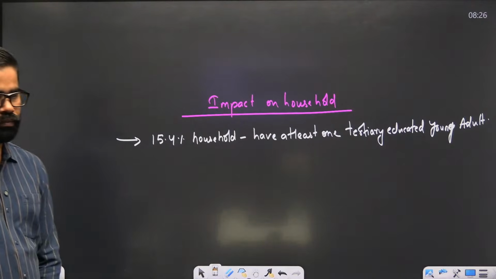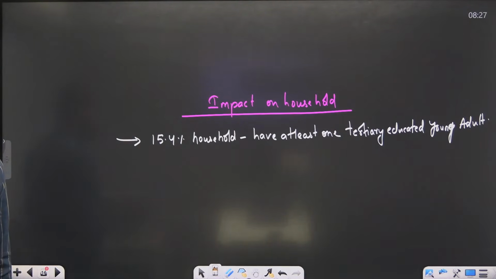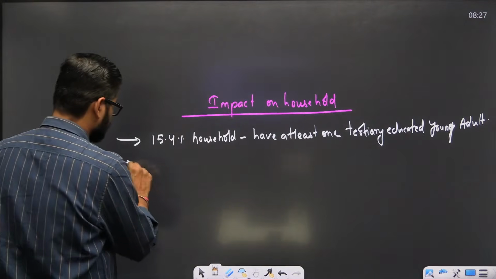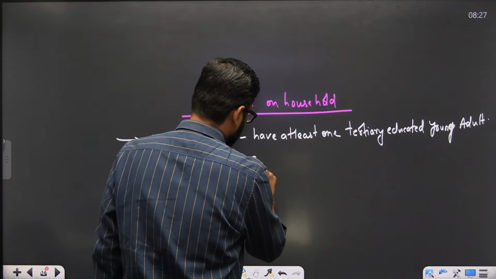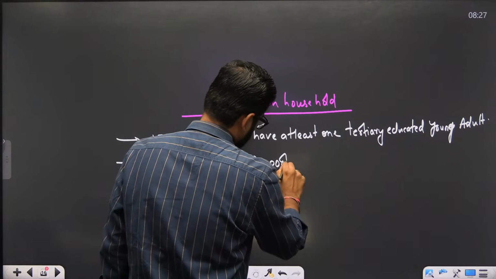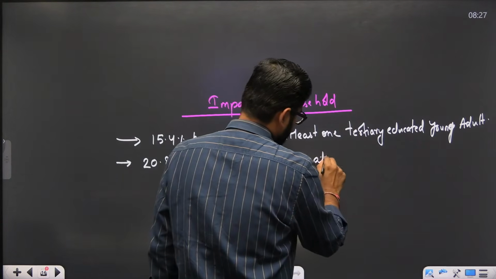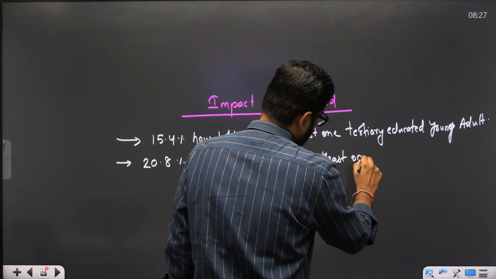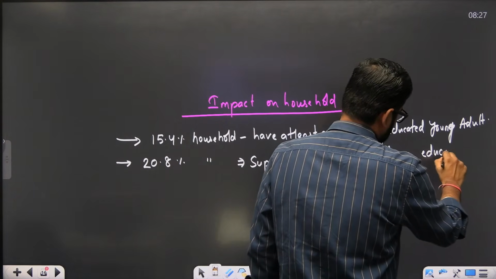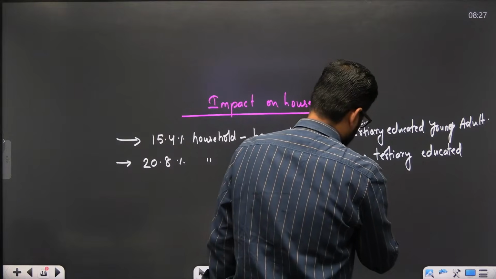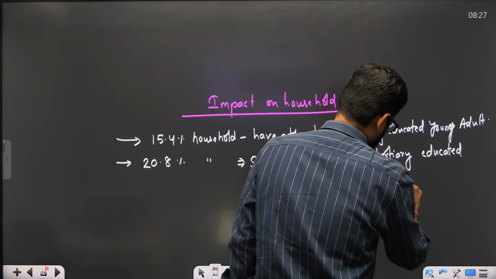Now what we see is that around 20% of households are supporting at least one tertiary educated unemployed adult.